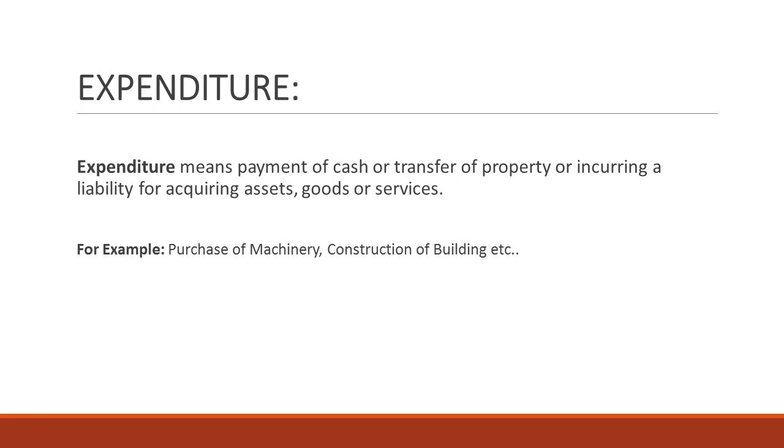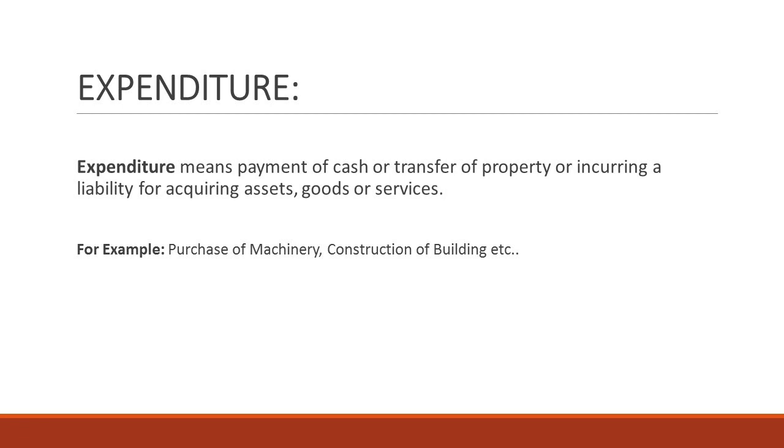The next term is expenditure. It means payment of cash or transfer of property or incurring a liability for acquiring assets, goods or services. In simple words, whatever amount we spend on the purchase of assets.